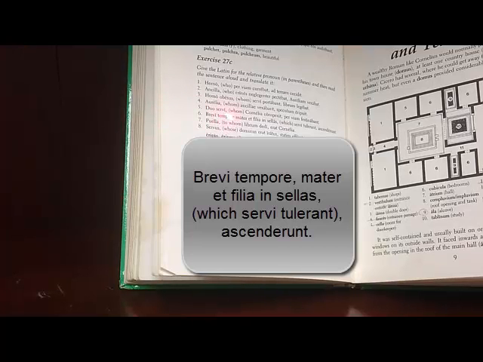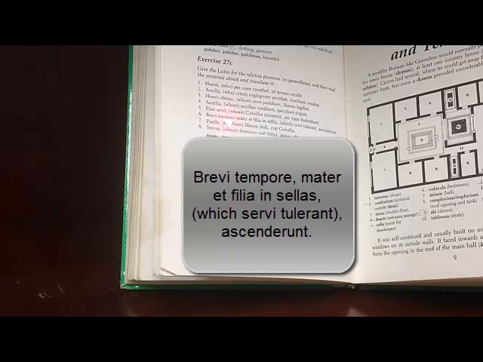So brevi tempore, those are both ablatives. Brevis, brevis, breve is a third declension adjective. Oh, we're going to talk so much about third declension adjectives soon. You're going to love it-ish. Tempore is a third declension ablative as well, except it's a noun. Remember, tempus, temporis, my favorite third declension neuter. So those are both ablatives, and it's an ablative of time, helpful when you actually have the word time in there. So in a short time, mater et filia in cellas ascenderunt.